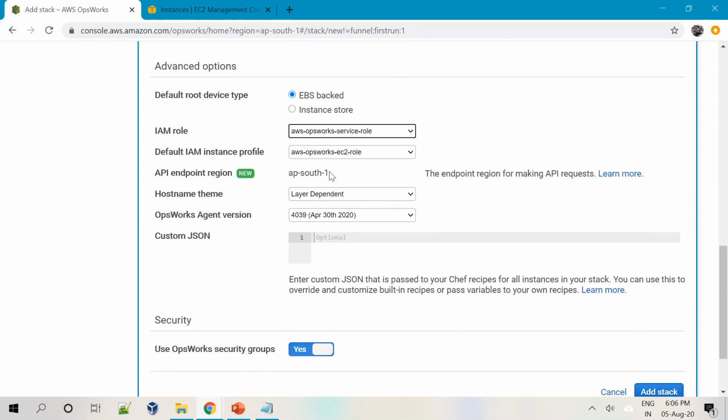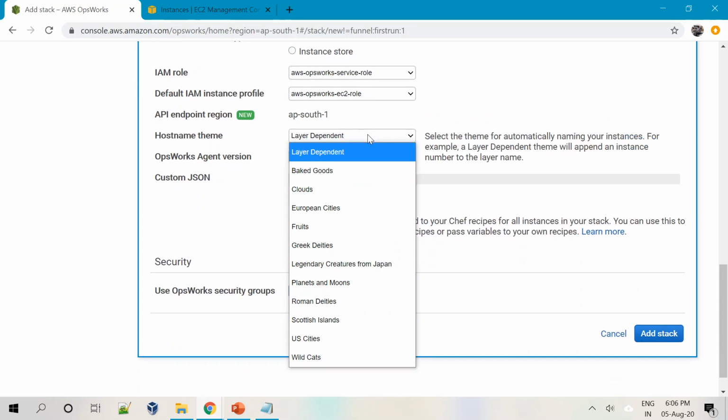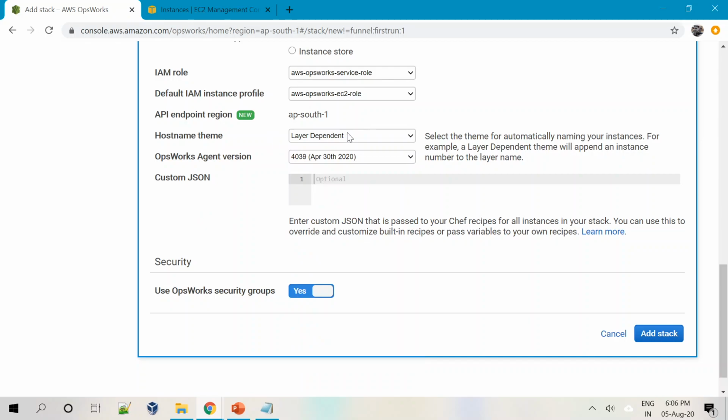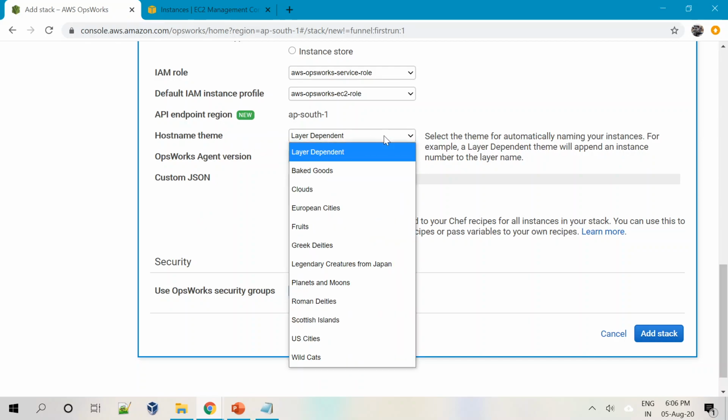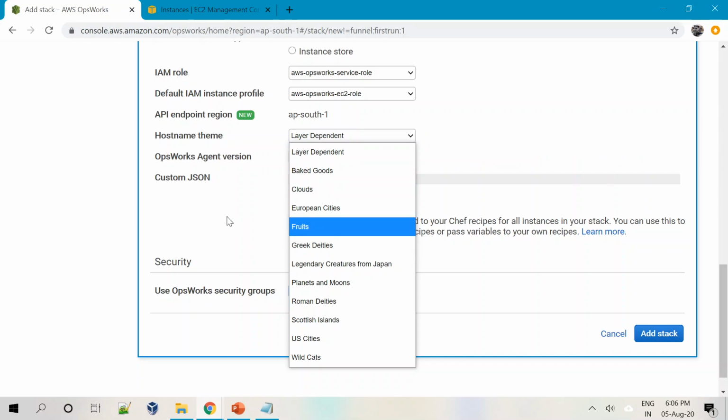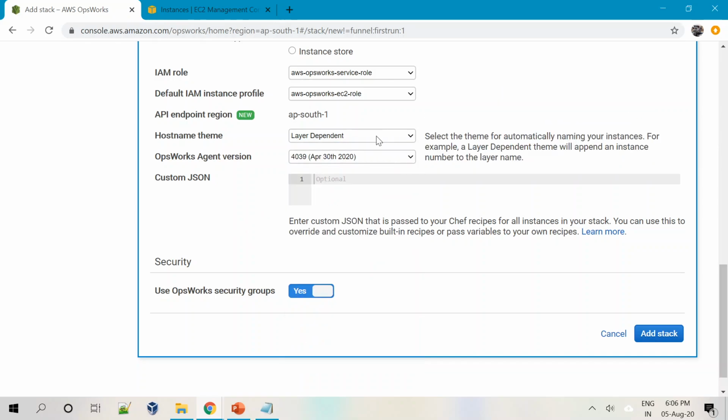Then the endpoint region is AP-South-1 because I'm in the Mumbai region. Then there's a host name theme. When you have multiple instances to be launched, this option decides how the host name should be given. You have many algorithms, as you can see. Let me show you what layer dependent is. In the case of layer dependent, it automatically names instances. For example, the layer dependent theme will append an instance number to the layer name, like 1, 2, 3 and so on. So that's what it is.